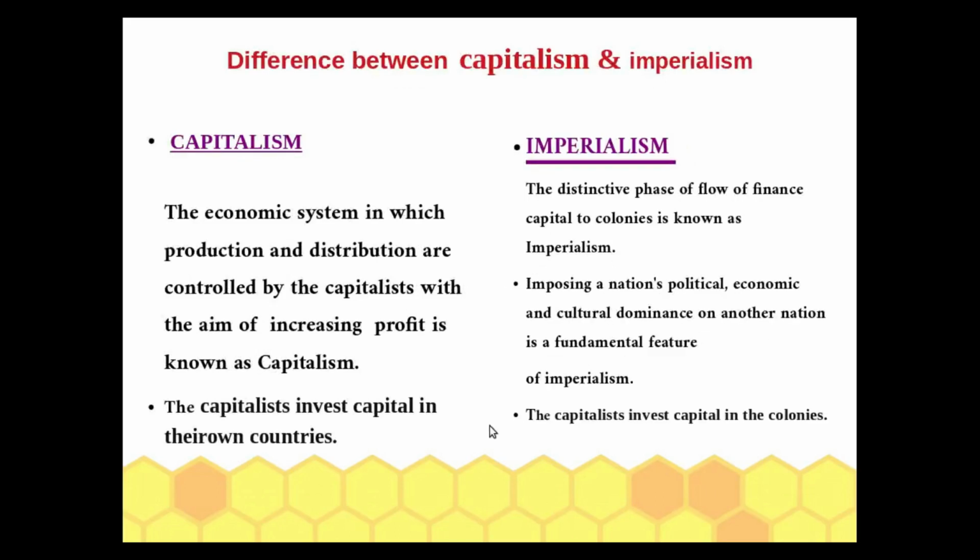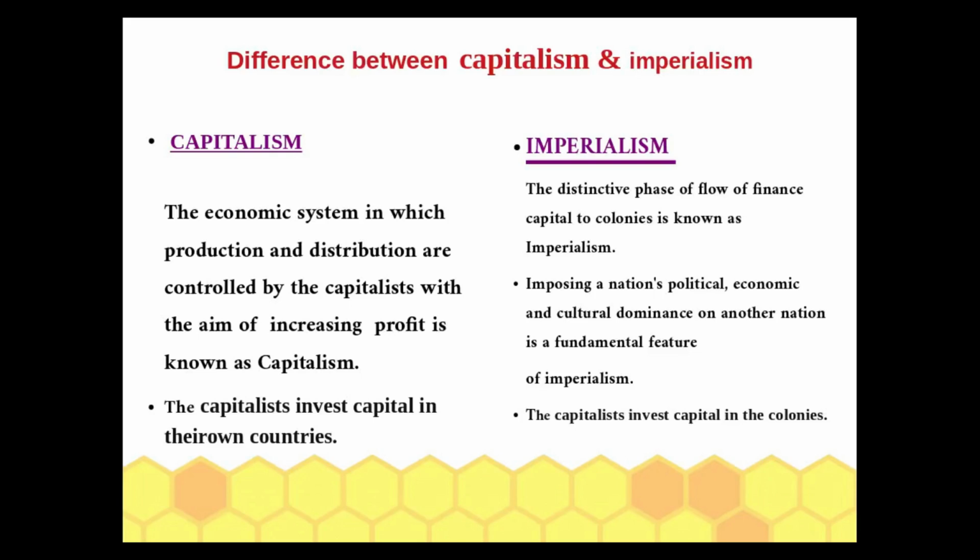Differentiate capitalism and imperialism. Capitalism is an economic system in which production and distribution are controlled by the capitalists with the aim of increasing profit. Under this system, capitalists invest capital in their own countries. Imperialism, the distinctive phase of flow of financed capital to colonies, is known as imperialism.